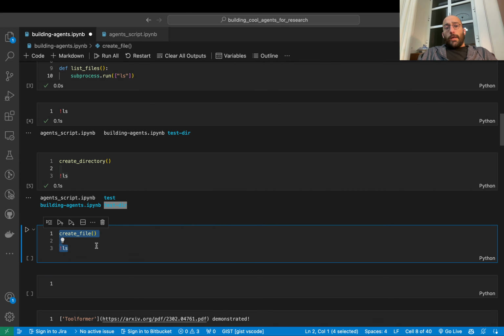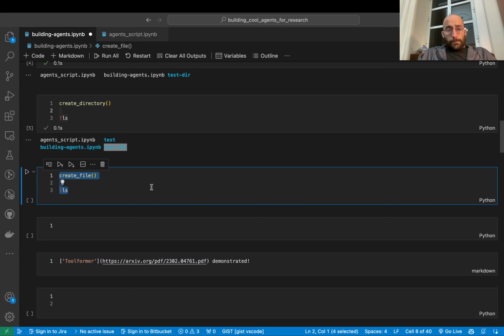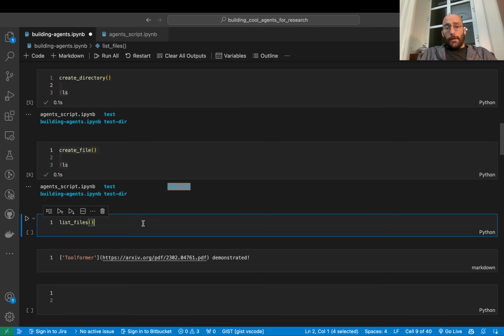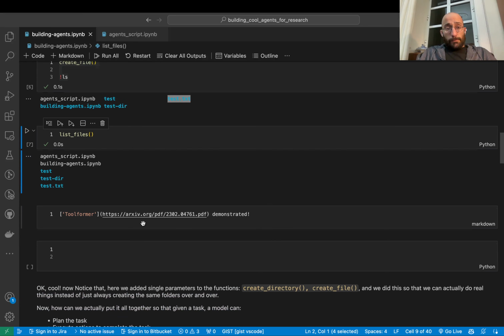And now I'm going to create a file. This is going to create the test.txt file. And as you can see, the file gets created here. And finally, I'm going to list the files. And this is all just to test the functions that I wrote.